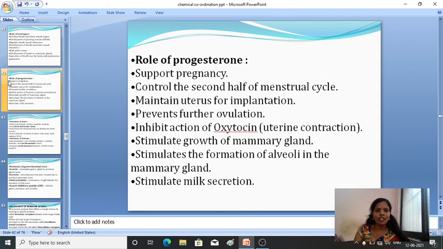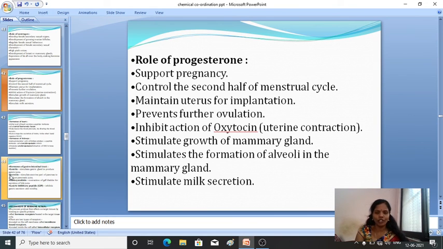Okay. Next, the role of progesterone. Progesterone supports the pregnancy. It's responsible for pregnancy. Then it will control the second half of the menstrual cycle. Then it maintains the uterus for implantation. Then it prevents further ovulation. It inhibits the action of oxytocin.